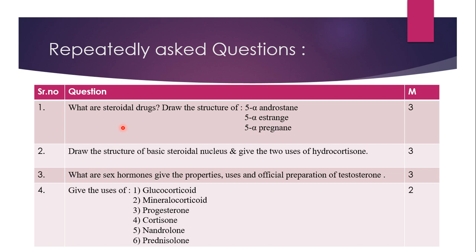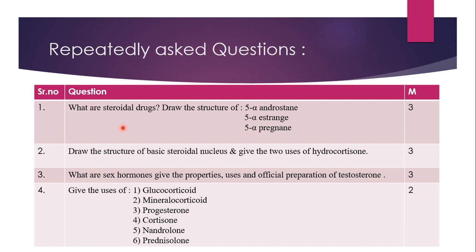They are naturally occurring or synthetic fat soluble tetracyclic compounds, meaning they contain 4 rings. Ring A, B and C are cyclohexane rings and D is a cyclopentane ring, and you are supposed to draw the basic structure of the steroidal nucleus. Then you give some introductory part, what are alpha bonds, what are beta bonds, all this.